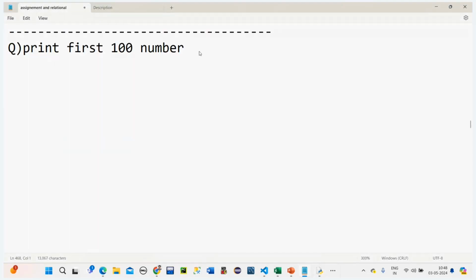I already ran the program, but instead of I you can enter a different variable. Any variable you can take. Now here I wanted the first 50 odd numbers. Can we do this?